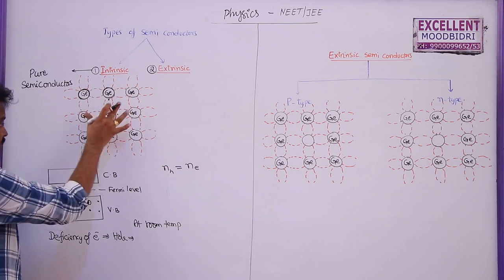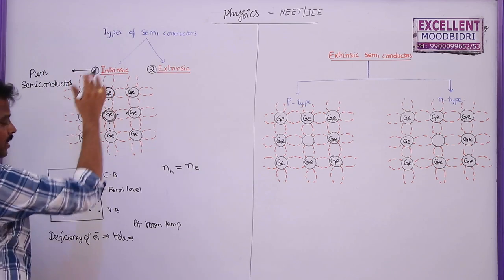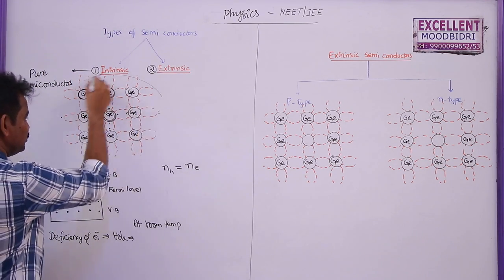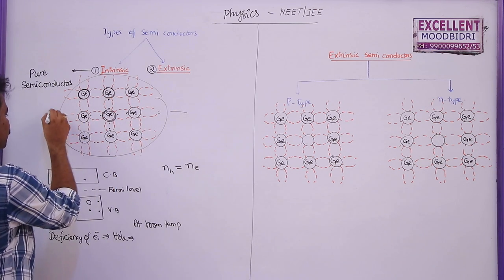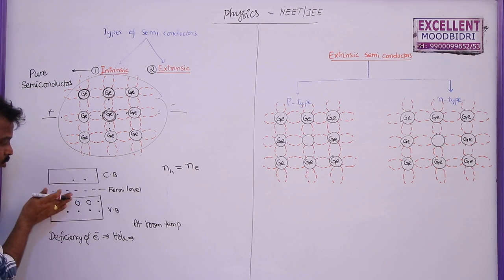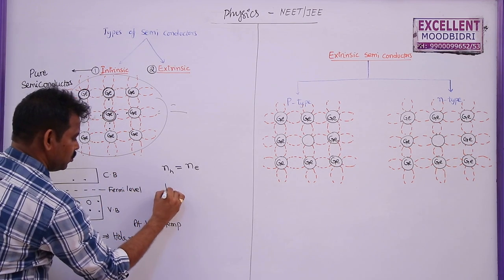Now, if this is connected to a battery or cell, or an electric field is applied between the two ends of this germanium crystal, if this is positive or negative, then what happens? The holes will move in the direction of the electric field.